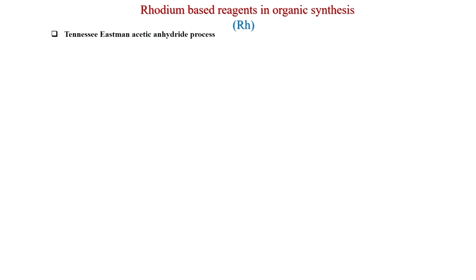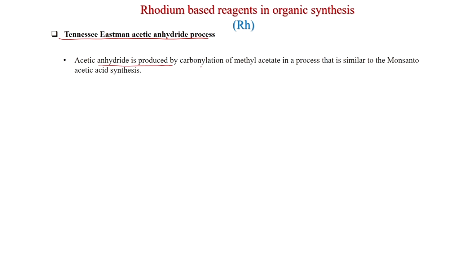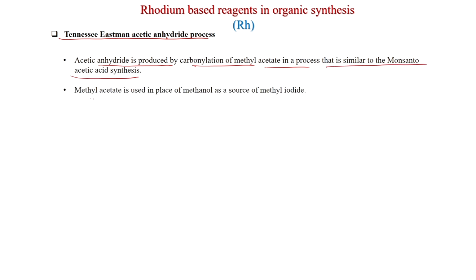So, now we will discuss the Tennessee Eastman acetic anhydride process. As you see, this process is generating acetic anhydride, so it should be done in anhydrous condition. Acetic anhydride is produced by carbonylation of methyl acetate in a process that is similar to the Monsanto acetic acid synthesis. Methyl acetate is used in place of methanol as a source of methyl iodide. So, this is the reaction: methyl acetate and carbon monoxide will generate the acetic anhydride.